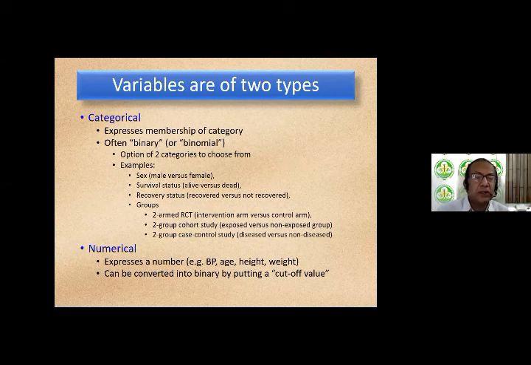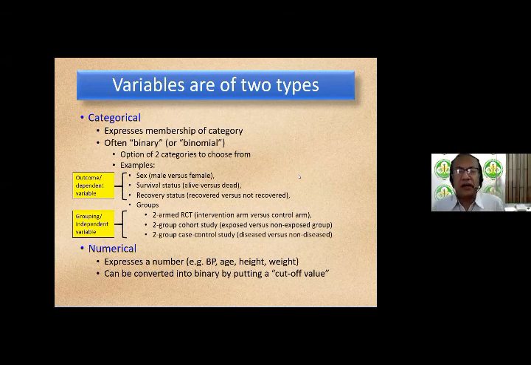So the grouping variables are often known as independent variables. And the variable that we are comparing between the 2 groups is often known as the outcome variable or the dependent variable.